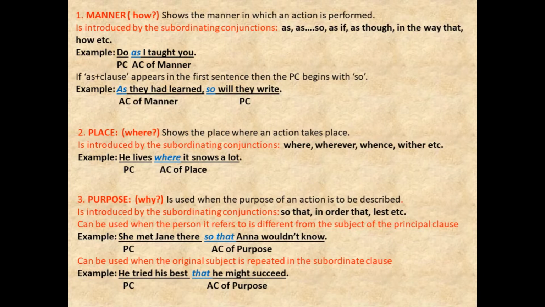Okay, if as plus clause appears in the first sentence, then the principal clause or the main clause will begin with so. As they had learned, so will they write. So what does it mean? The principal clause becomes so will they write. It means they will write as they had learned, right? So when we use as in the beginning of a sentence, as they had learned, so will they write would be your main clause. That means your main clause will have the word so in its beginning.